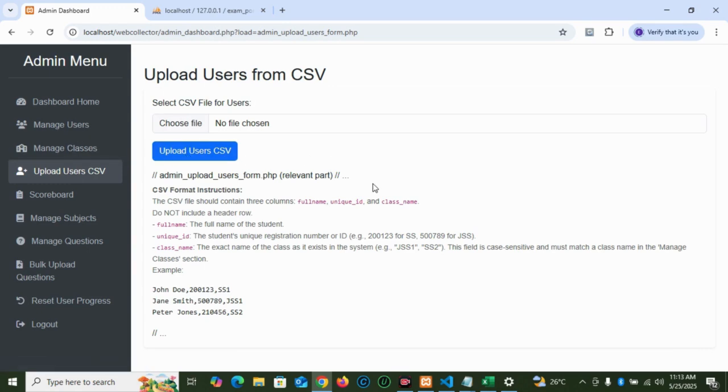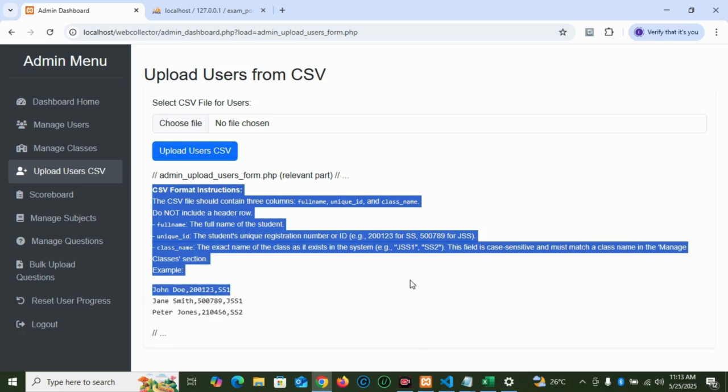If you want to bulk register, instead of manually entering the student details, you just bulk upload them. It's very handy for higher institutions or very big institutions that have a larger population of students. So instead of manually entering them, you just follow this instruction I've stated, and then you bulk upload the students. So you bulk register many students at once, and you complete it with a unique ID and class assignment. This is a massive time saver.